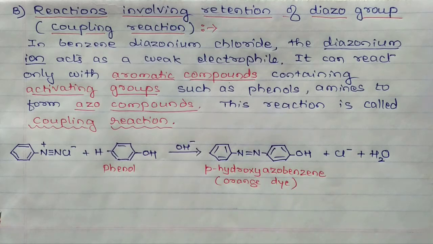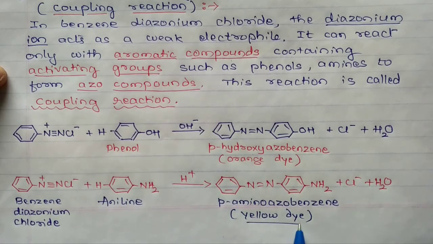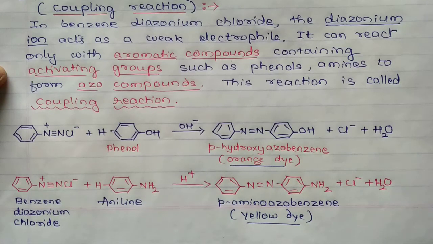Next, let us discuss reaction of benzene diazonium chloride with aniline. Benzene diazonium chloride reacts with aniline, gives para-aminoazobenzene, that is a yellow colored dye. This is about coupling reaction.